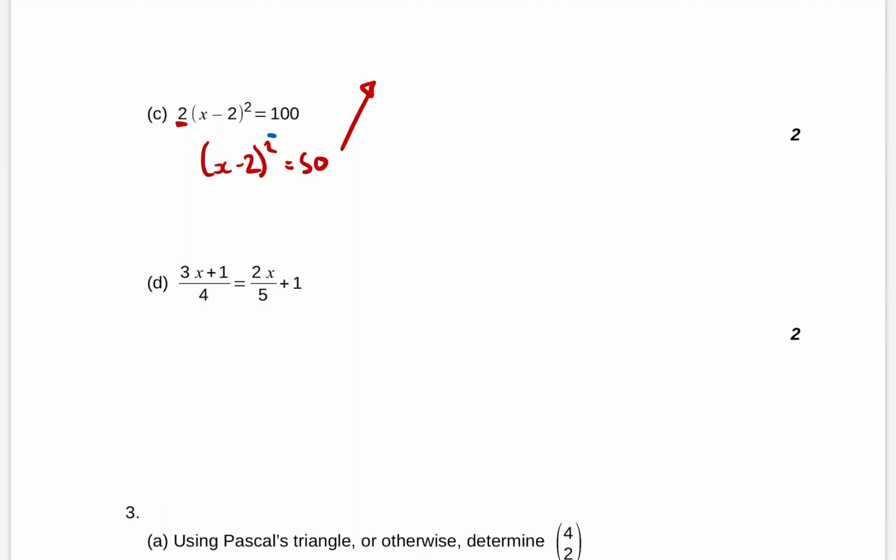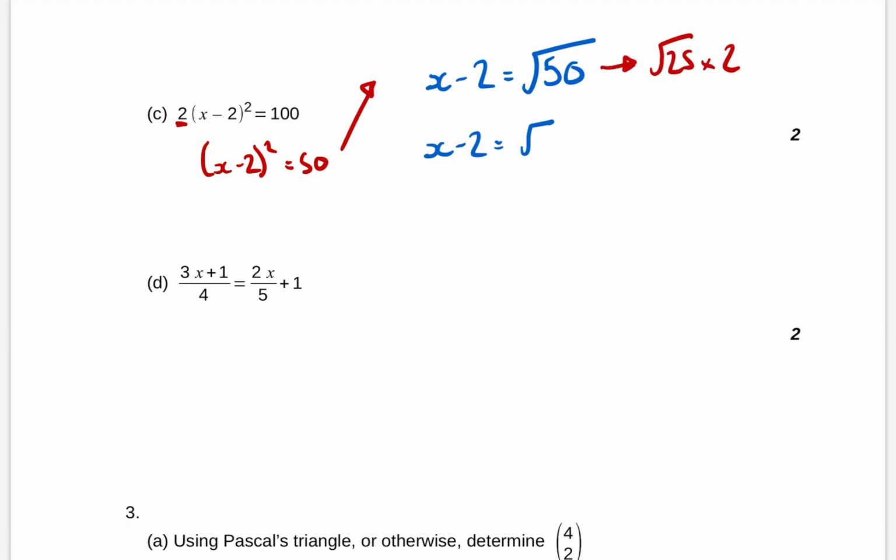Before we can do anything with this in here, we need to get rid of that squared. You always work back from the outside, so we're taking the square root of 50. So x minus 2 is the square root of 50. I reckon this was a typo, and that should have worked out as the square root of 25. But never mind, this gives us a chance to do some surds, because the square root of 50 is the exact same as the square root of 25 times the square root of 2, which is the same as 5 root 2.